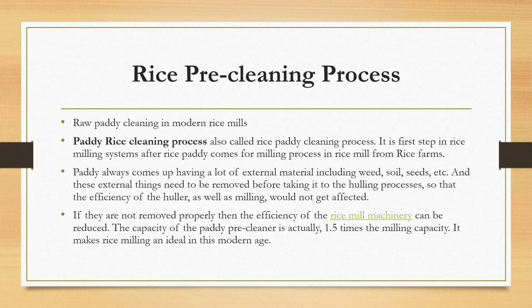If the external material is removed properly, the efficiency of the huller as well as the milling will not be affected. If it is not removed properly, then the efficiency of the rice mill machinery can be reduced. The capacity of the paddy pre-cleaner is actually 1.5 times the milling capacity. It makes rice milling ideal in this modern age.